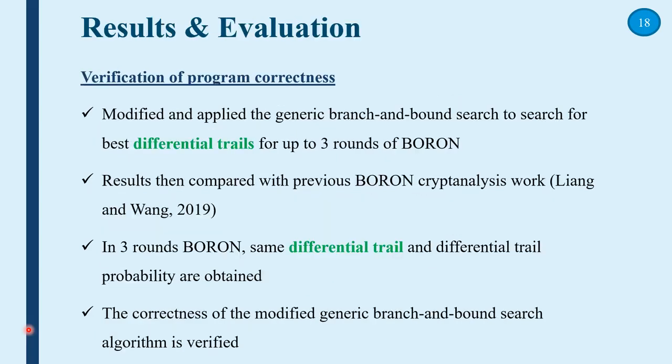Next, we will talk about results and evaluation. The first section is the verification of program correctness. The generic branch and bound search is modified and applied to search for the best differential trails for up to 3 rounds of BORON. The results obtained are then compared with the results from previous BORON cryptanalysis work. In 3-round BORON, the differential trail and differential trail probability obtained are the same as the previous work. Hence, the correctness of the modified generic branch and bound search algorithm is verified.